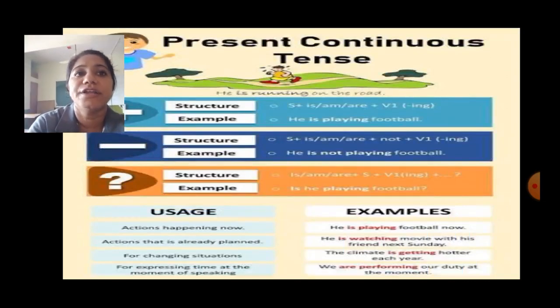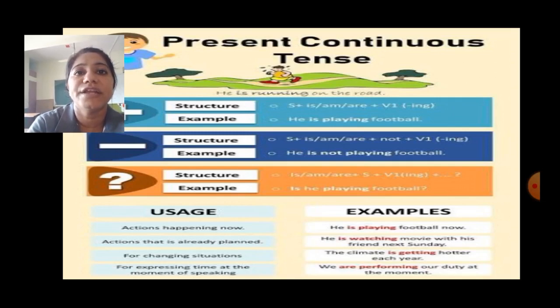Now, we have seen the structure of present continuous tense. Now let's see structure of present continuous tense in positive sentence. Subject plus is or am or are plus verb plus ing. For example, he is playing football.